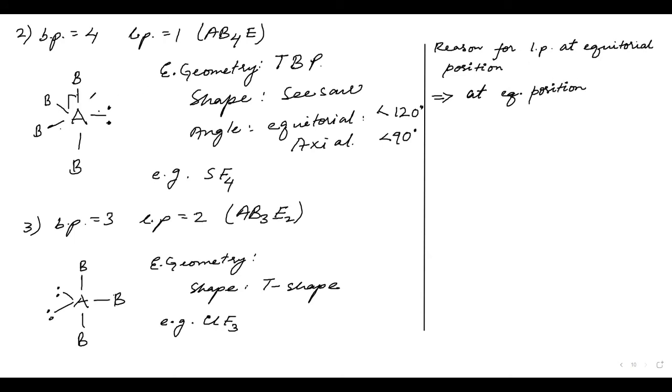At the equatorial position, there are only 2 lone pair repulsions, but at axial position,